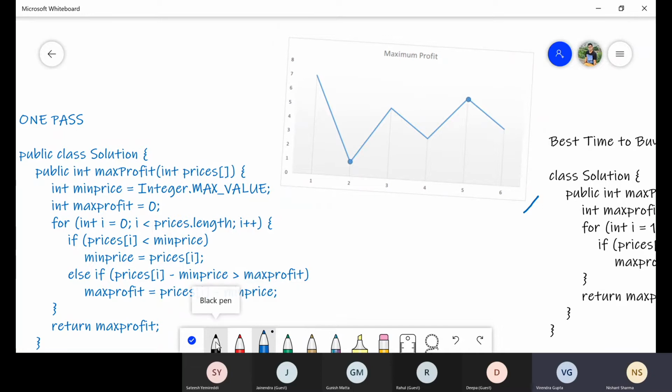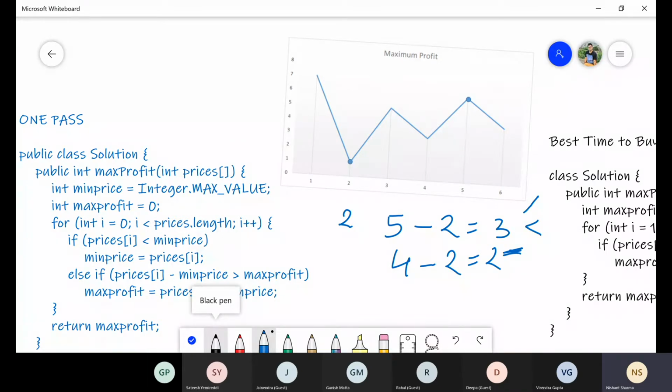So suppose we find out minimum is 2. Now, once we find out the minimum price, whatever the array index, suppose we say this is a price array. The price of third day, what it is? Suppose it's 5. So what I will do, 5 minus minimum. This is my maximum profit. Then for this 4, 4 minus 2, this is also my maximum profit. So I will check whether this profit is greater than this one or not. If yes, then only I will update the maximum profit variable. Else I will move forward.